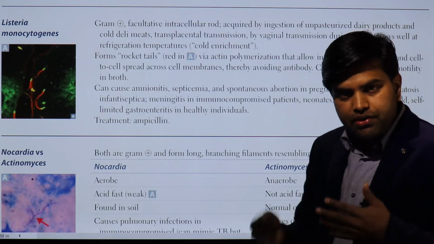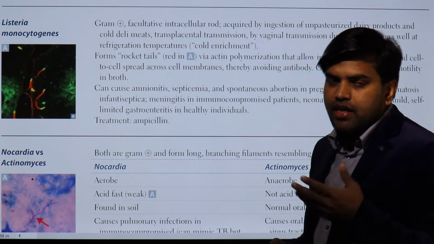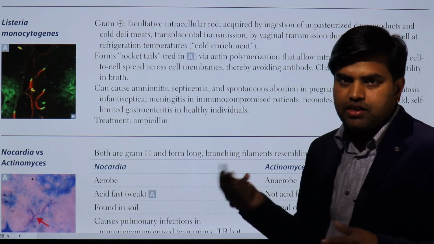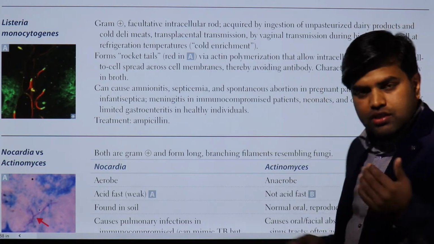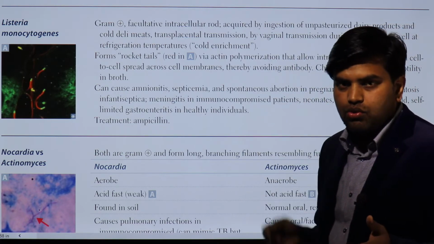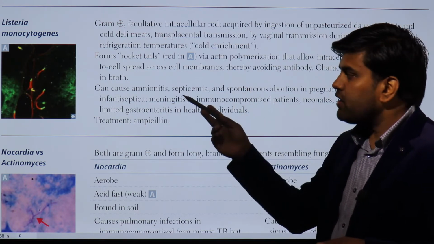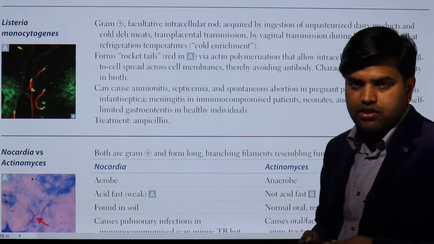It can even transfer from the mother to the baby through the placenta, and in the baby it can cause sepsis, meningitis, even death. It can also be transmitted during vaginal delivery: when the baby is born, they can aspirate this bacteria, get infected, and develop meningitis and other diseases.